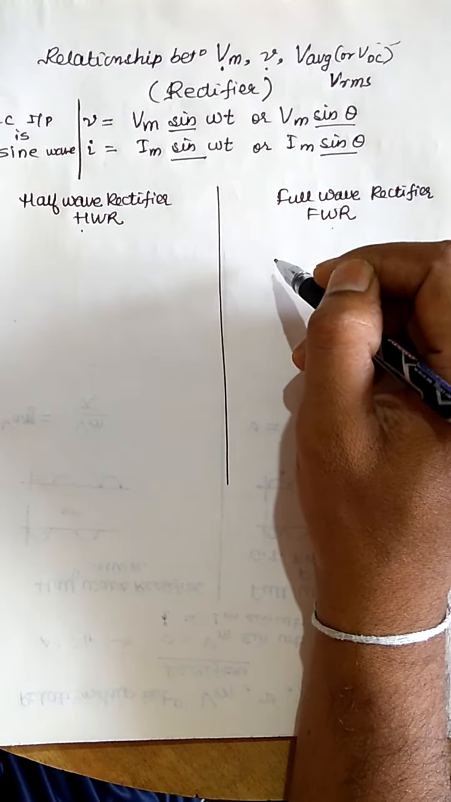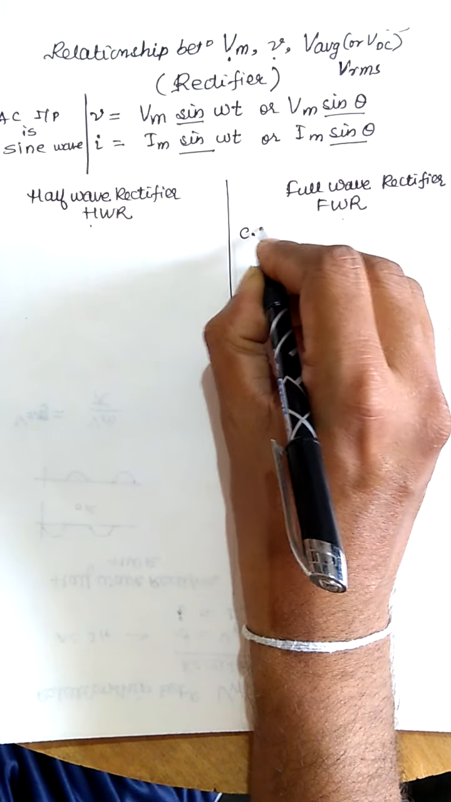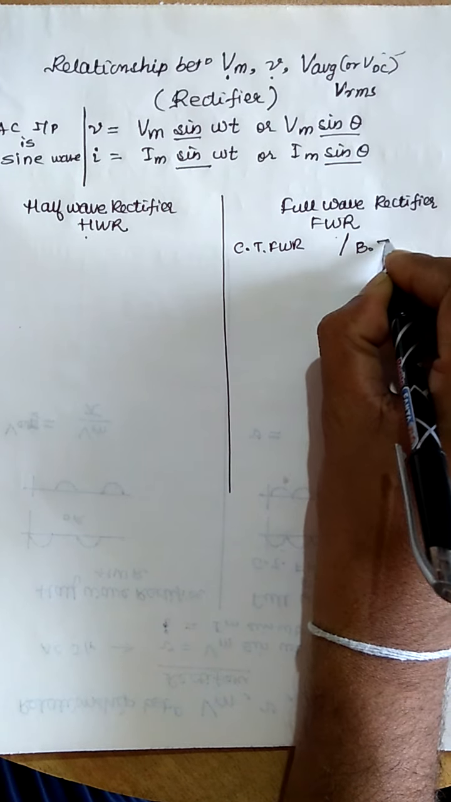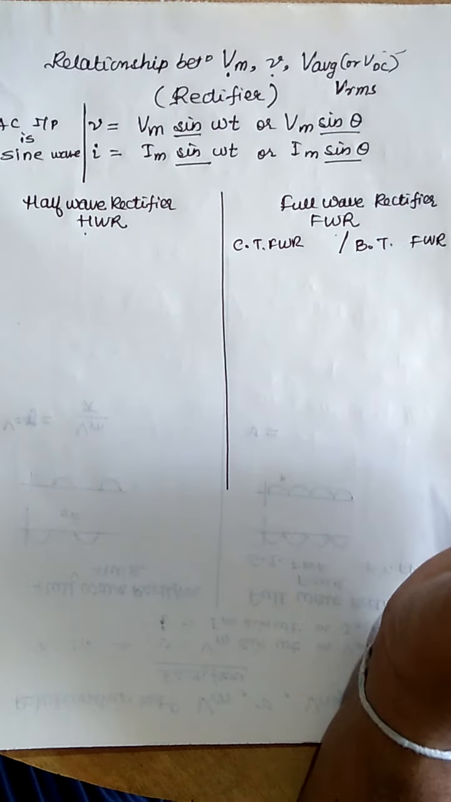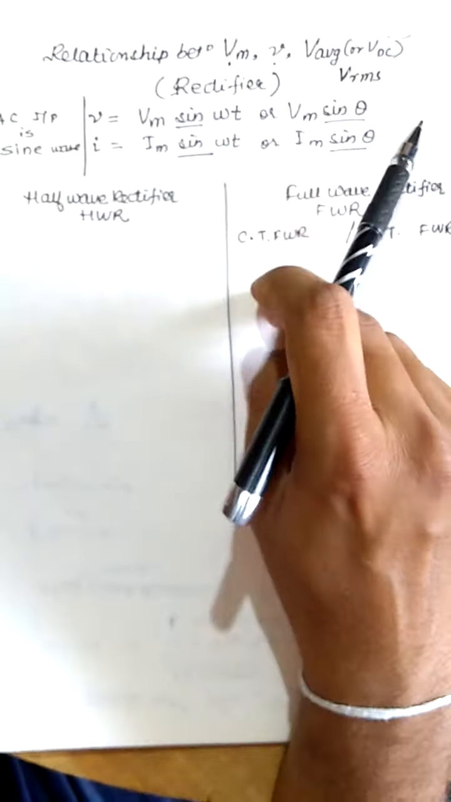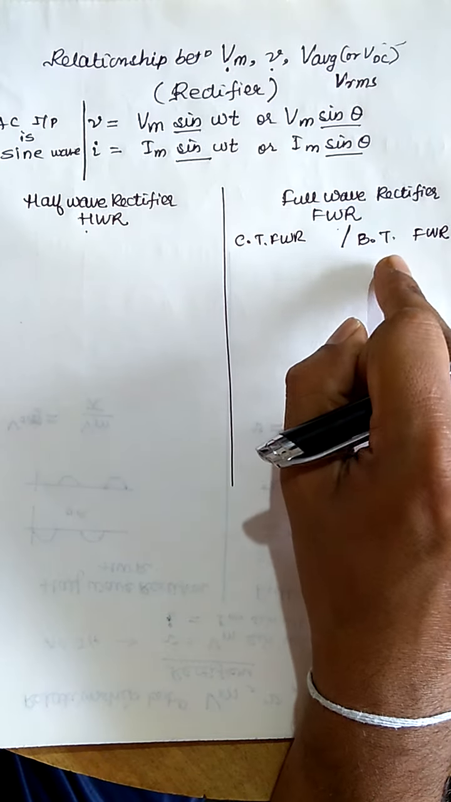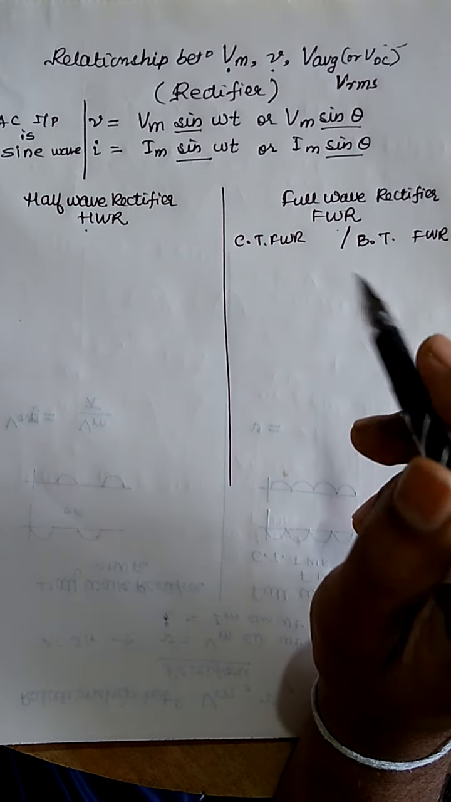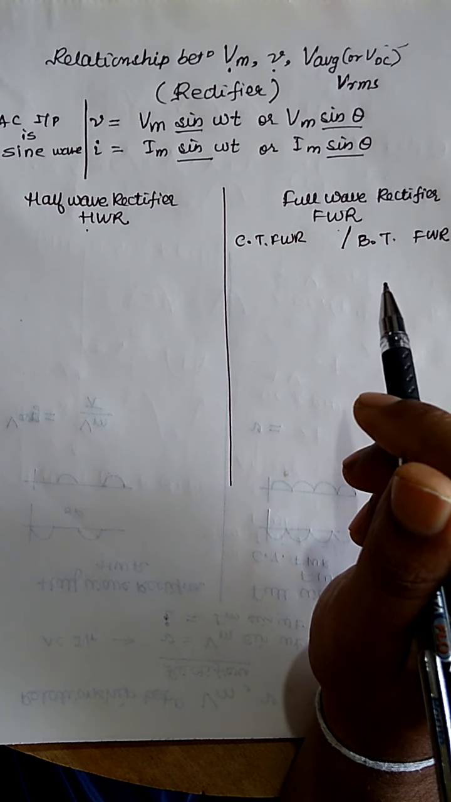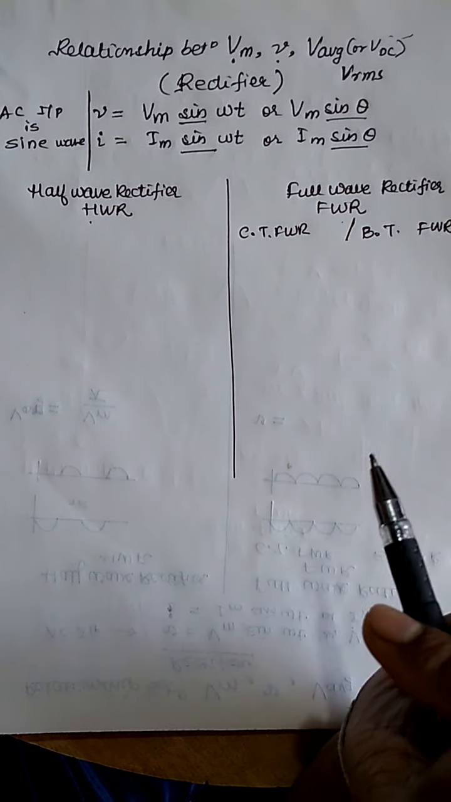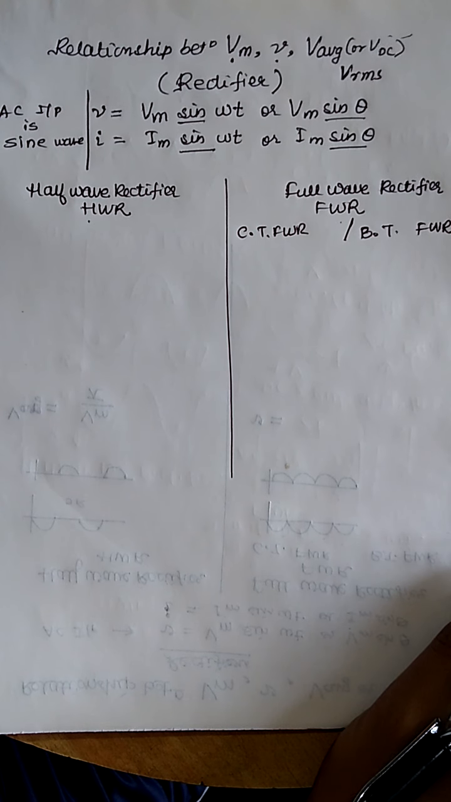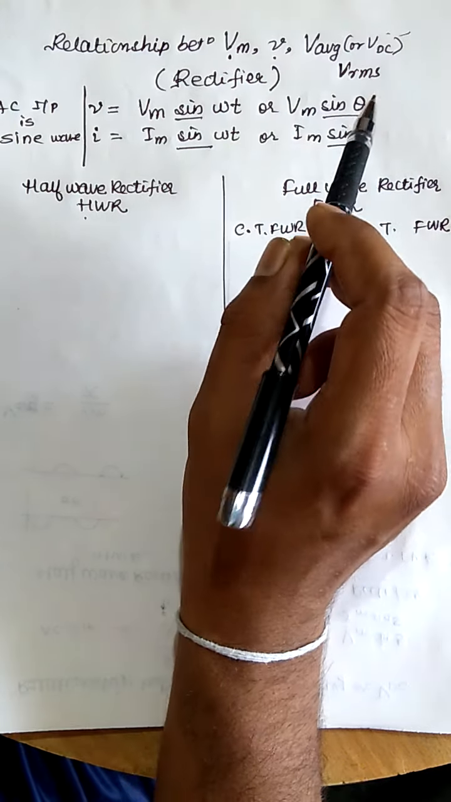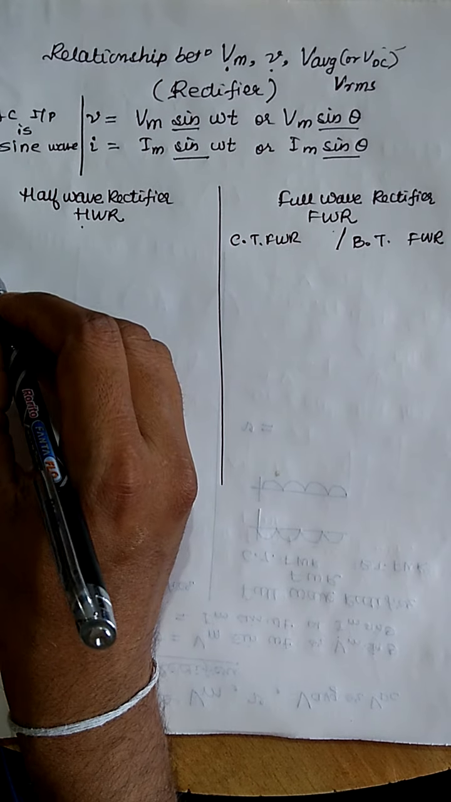Full wave rectifiers are of two types. As we know, it is the center tap transformer full wave rectifier or the bridge type full wave rectifier. The values for the center tap full wave rectifier and bridge type full wave rectifier are the same. The only difference is in the transformer utilization factor and the peak inverse voltage that is to be handled by the diodes. So we are not going to discuss that. We are only going to focus our attention on the values of Vm, V average and Vrms. So we will discuss one by one.